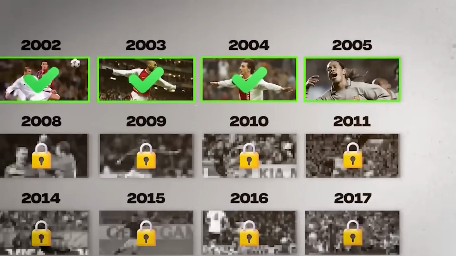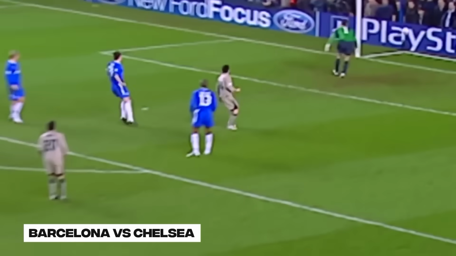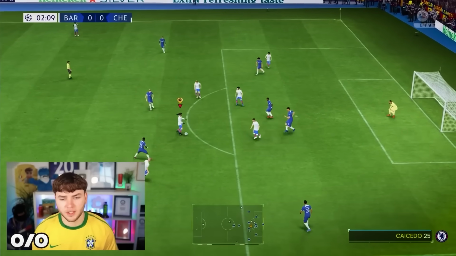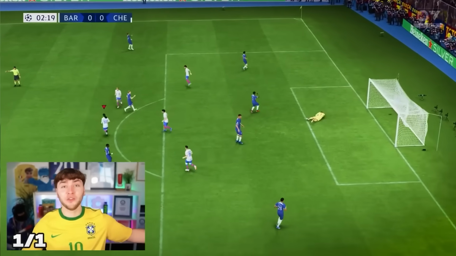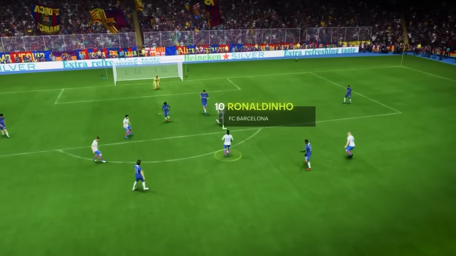From one icon to another, we have Ronaldinho's iconic 2005 Champions League goal against Chelsea. Plays it to Dino. Dino does a little skank and he shoots and it goes in! That is pretty much exactly the goal.